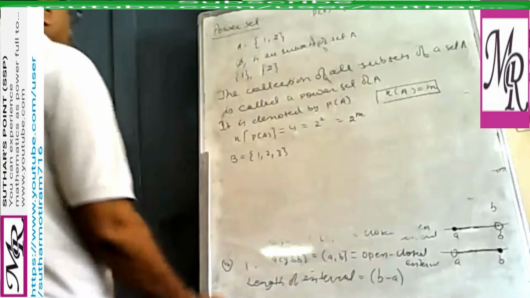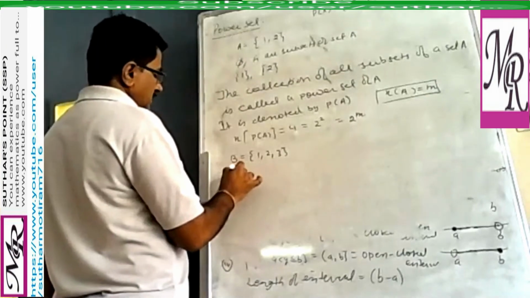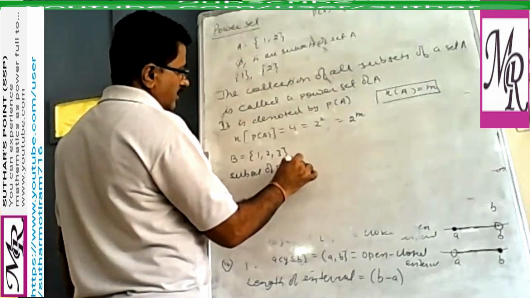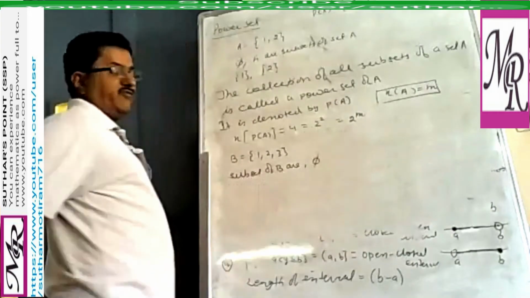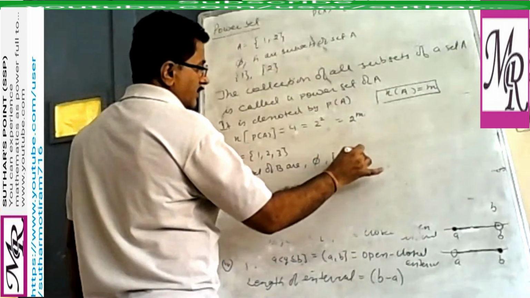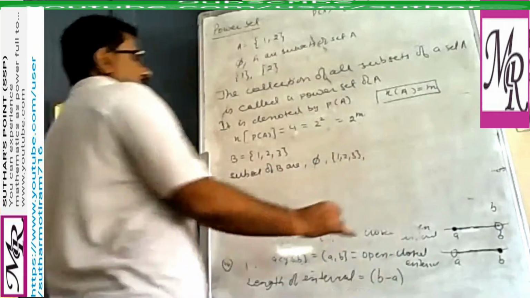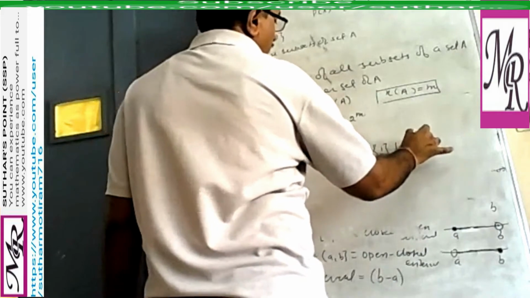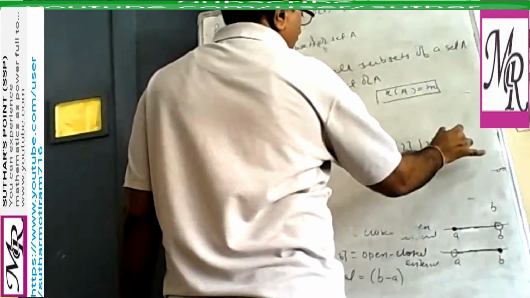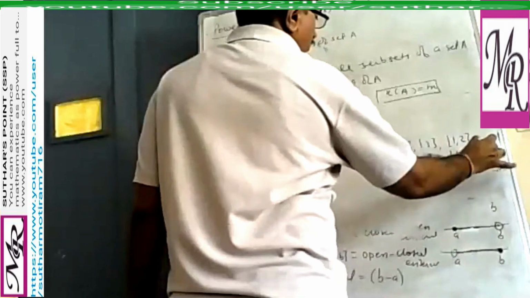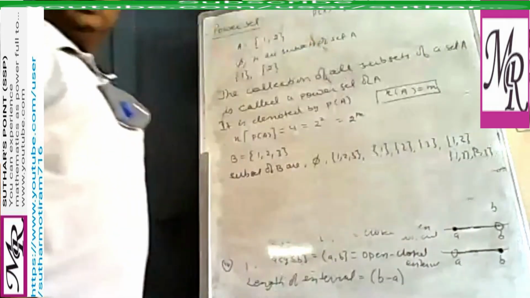So first of all you have to identify the subsets. So the subsets of B are 2 compulsory subsets, that is the empty set and the set itself, and other subsets containing elements 1, 2, 3 or 1, 2, 1, 3 or 2, 3. These are the subsets of the given set B.